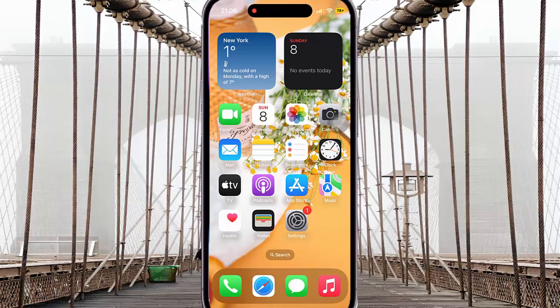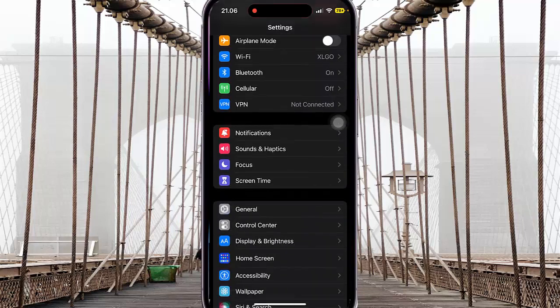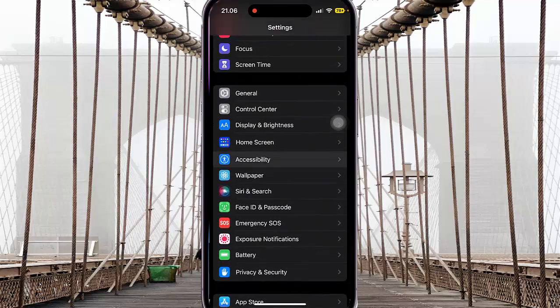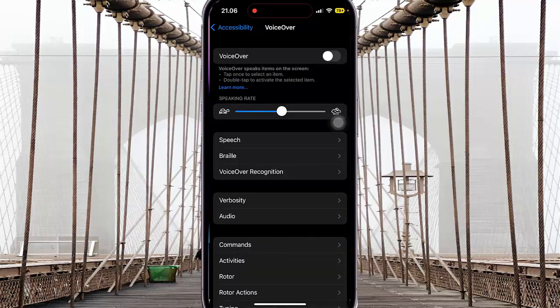To turn on or turn off the disappeared sound effect when VoiceOver is on in iPhone 14 Pro, open Settings. Scroll down the screen, find Accessibility, and then tap Accessibility. Select VoiceOver, and then select Audio.